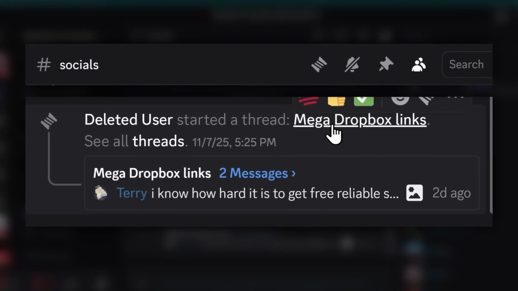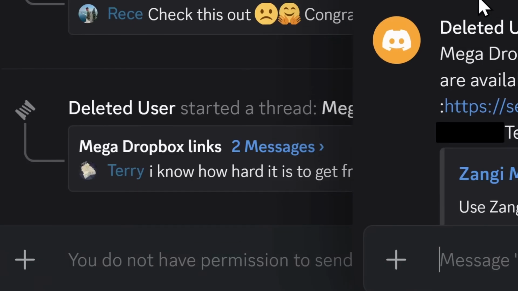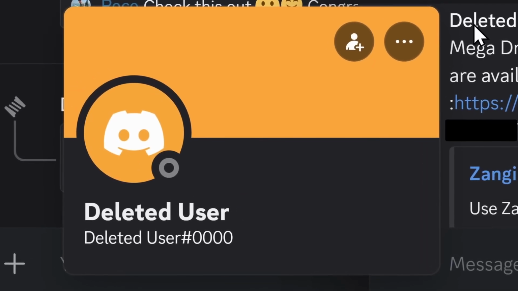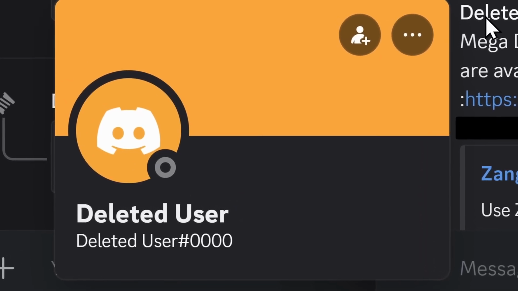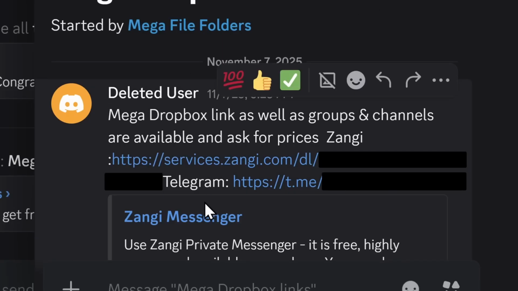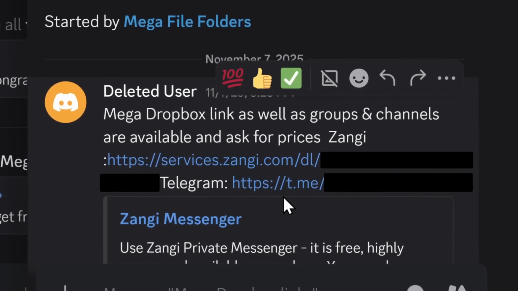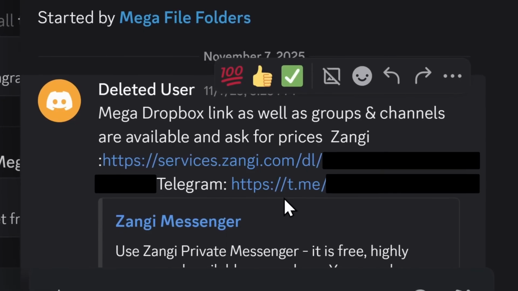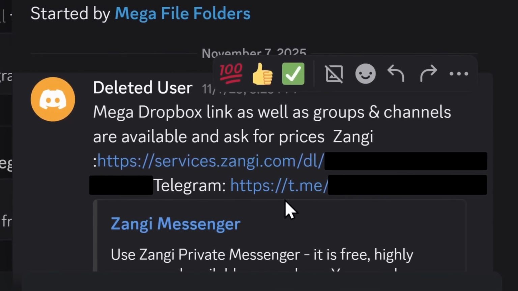This server is infested with these bots. Now, their account is deleted. It is gone. They have been banned off Discord for selling CSAM content, yet their message on Discord still exists. Discord, they are still advertising CSAM content. You banning them has done absolutely nothing.